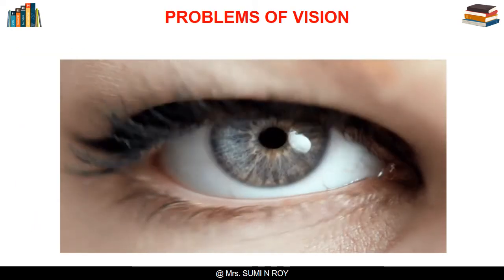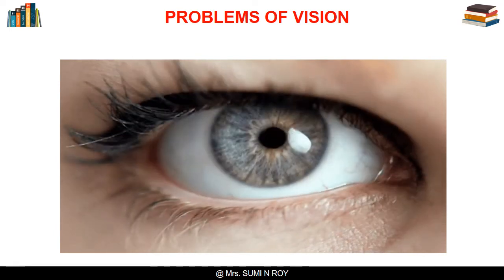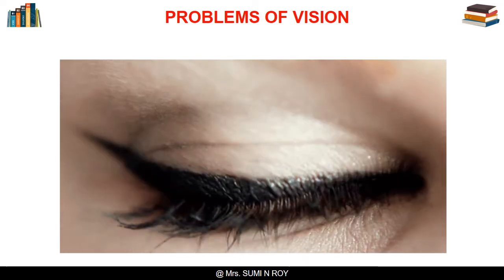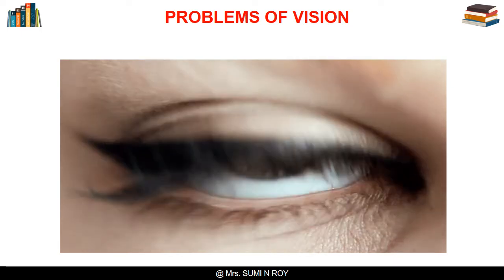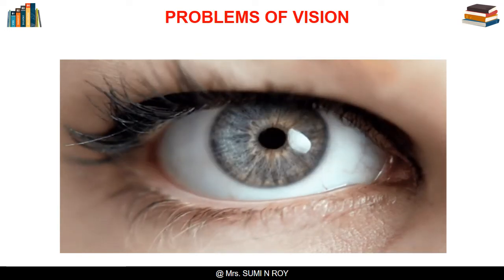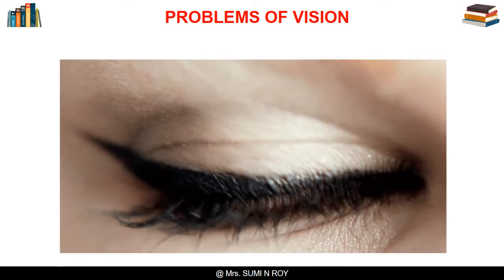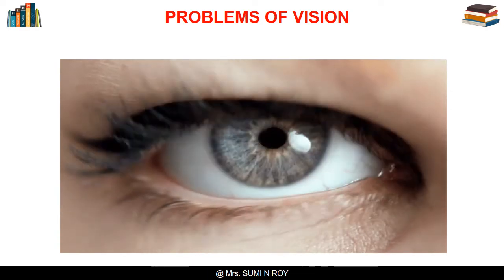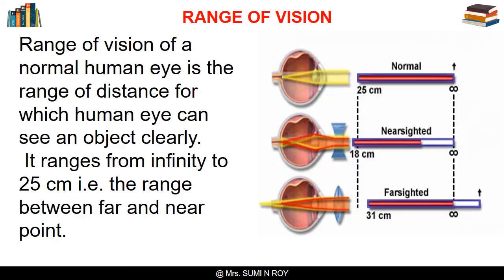Nature has provided eyes with eyelids to prevent any object from entering the eye. Eyelids also shut out light when not required. The eye is such a wonderful instrument that it can normally see distant objects as well as nearby objects clearly. The minimum distance at which the eye can see objects distinctly varies with age. The most comfortable distance at which one can read with a normal eye is about 25 cm.